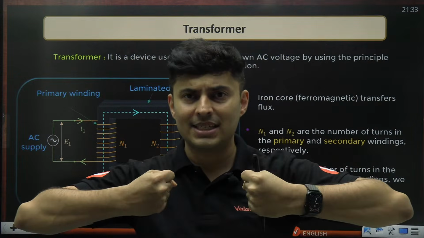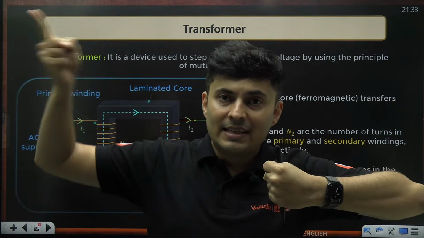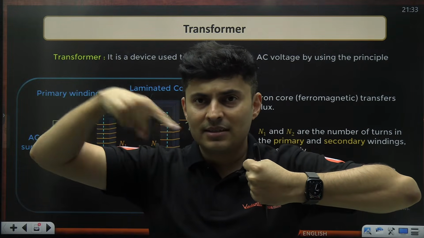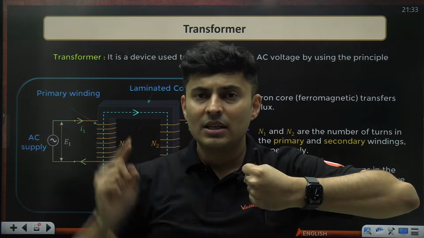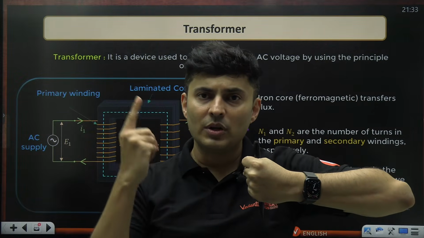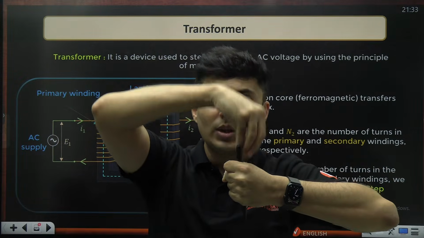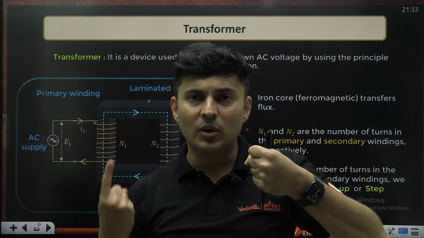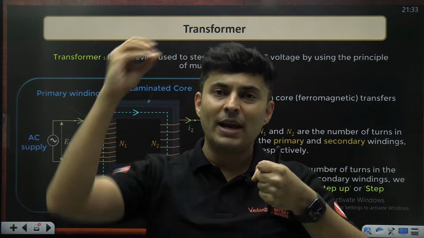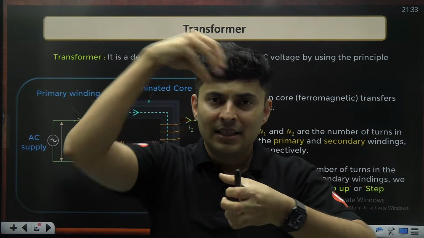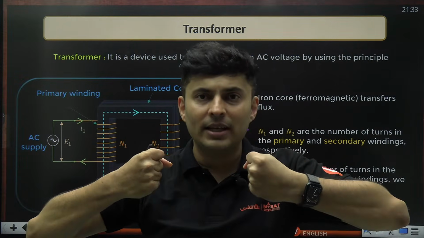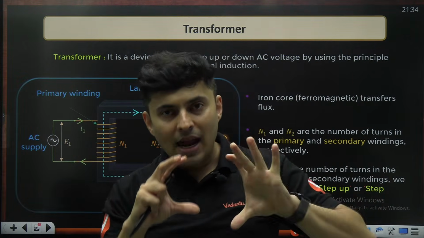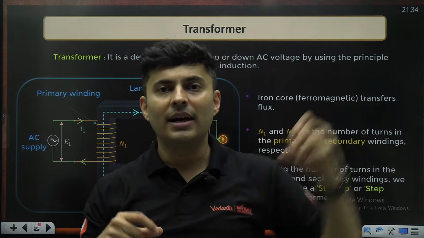You have two coils. AC passes through one coil and then reverses the direction. First like this, then goes like this. So, there is a magnetic field which is produced. That magnetic field goes into the other coil, and because the current in the first coil is changing, the magnetic field is also changing, and when the field passes through the second coil, it creates electricity in the second coil, and you may use that on the other side.